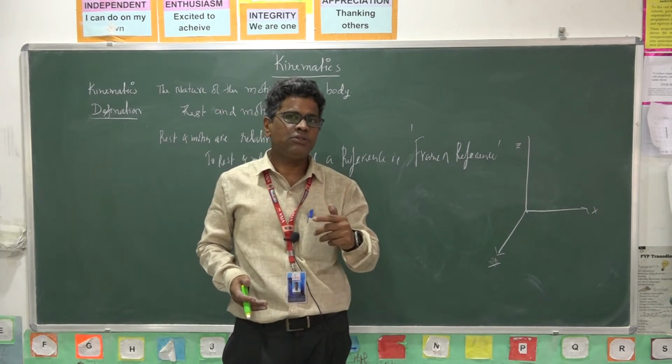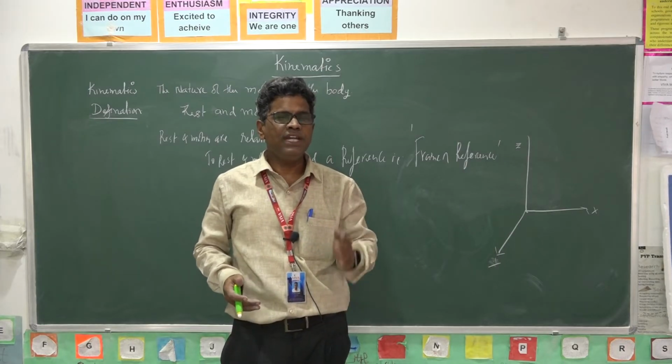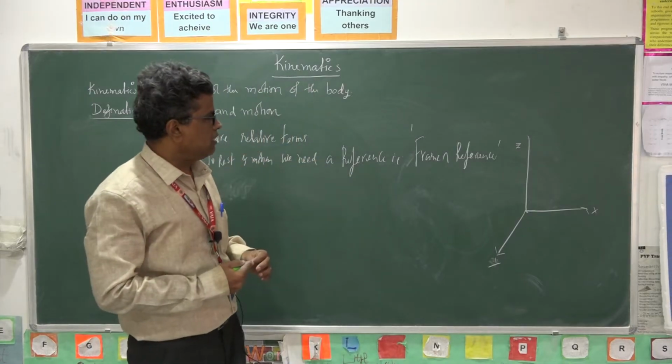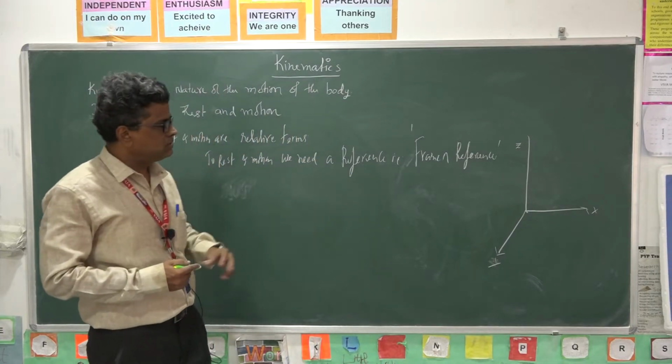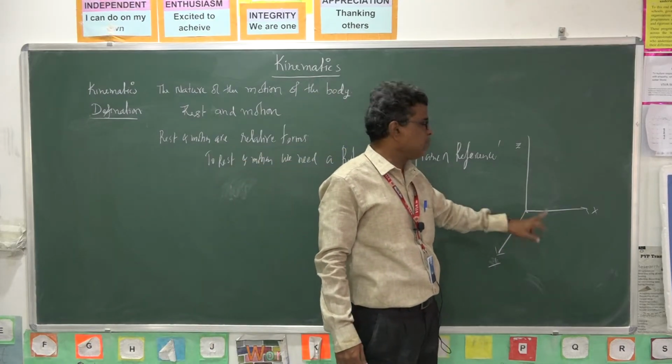So in order to say motion or at rest, you need a reference. That reference we call a frame of reference. Generally we choose a fixed coordinate system as the frame of reference.